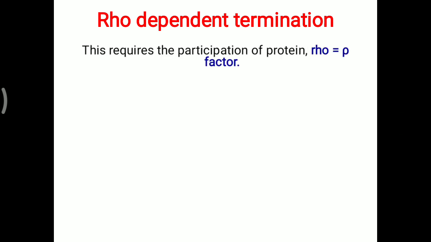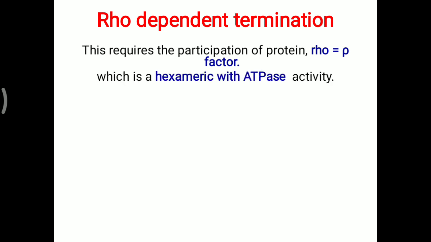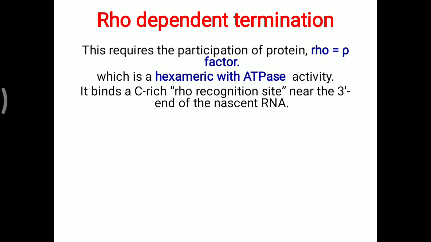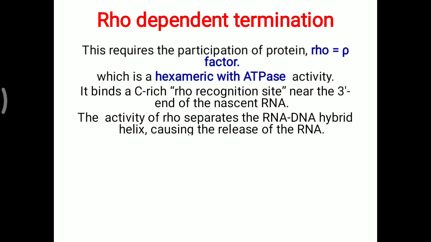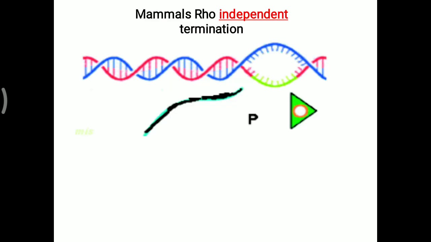Now, rho dependent termination. This requires the participation of a protein called rho factor, which is a hexamer with ATPase activity. It binds a C-rich rho recognition site near the 3' end of the nascent RNA. RNA is synthesized in a 5' to 3' direction, and over that new 3' site the C-rich rho recognition site will attach. The activity of rho separates the RNA-DNA hybrid helix, causing the release of the RNA molecule. Sometimes, instead of rho, rho independent termination is also observed.